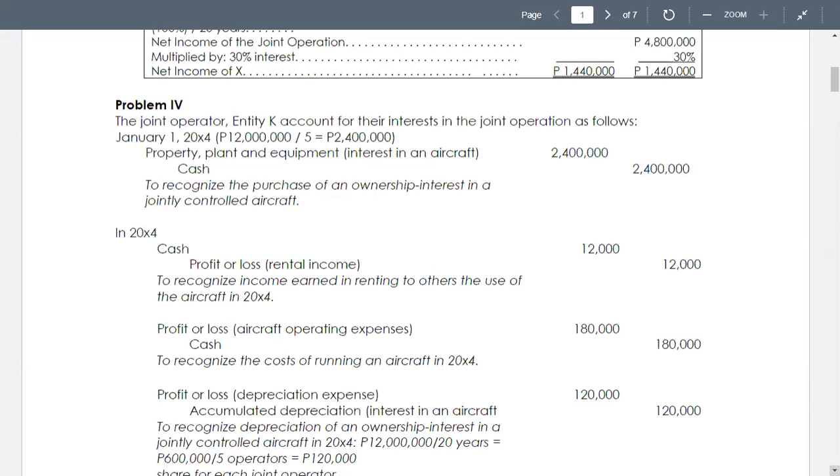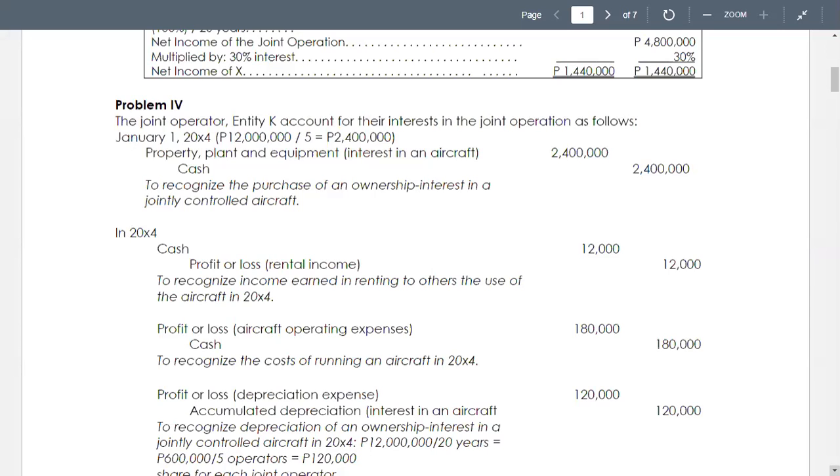Decisions regarding maintenance and disposal of the aircraft require the unanimous consent of the operators. The contractual arrangement is for the expected life of 20 years of the aircraft and can be changed only if all the operators agree. The residual value of the aircraft is zero.